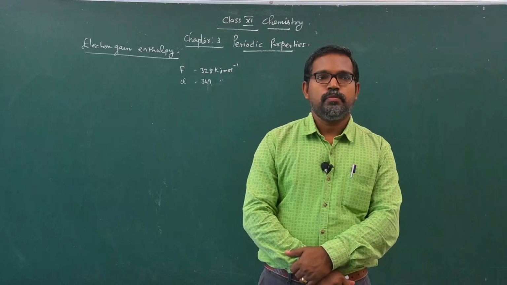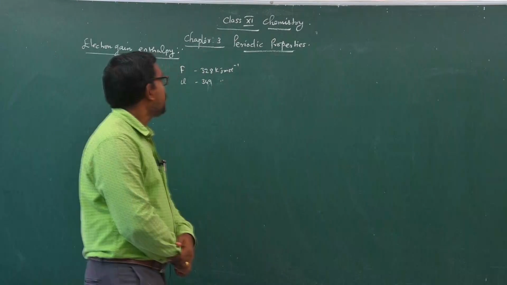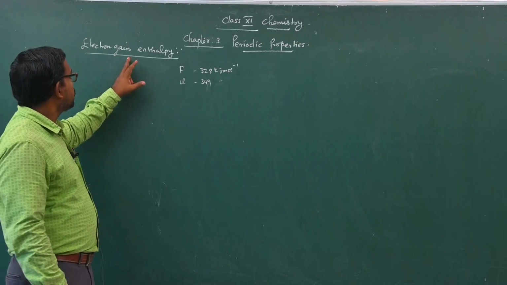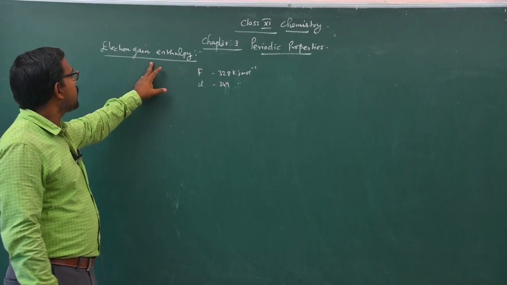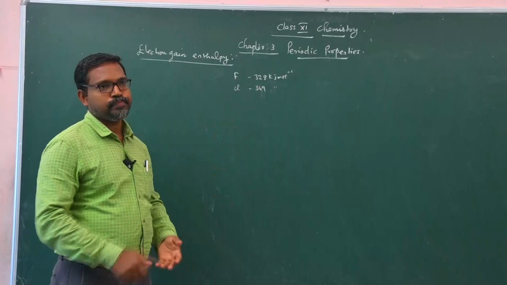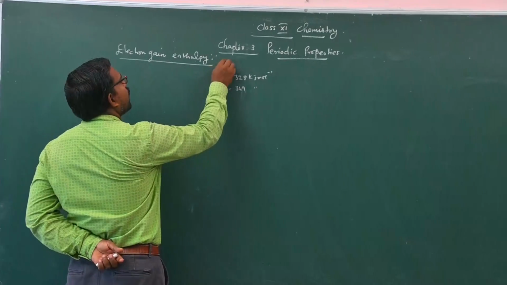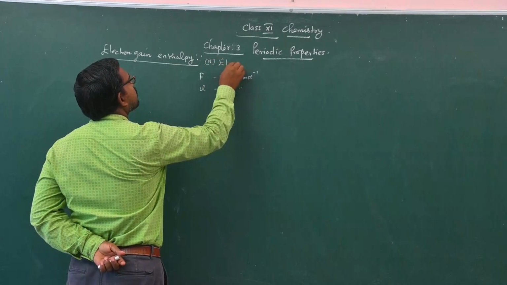Today we are going to discuss the periodicity in properties. The third property is electron gain enthalpy, or simply electron affinity.